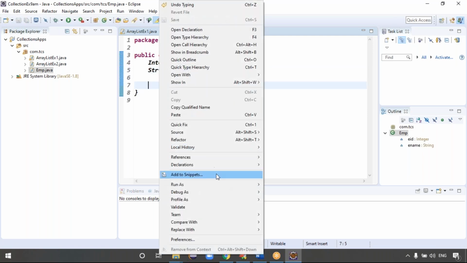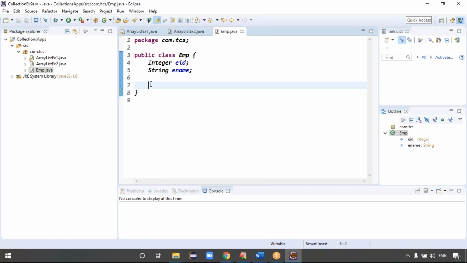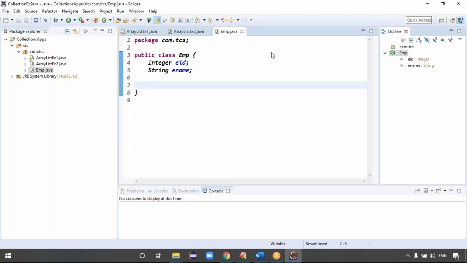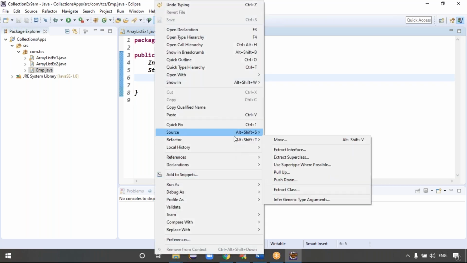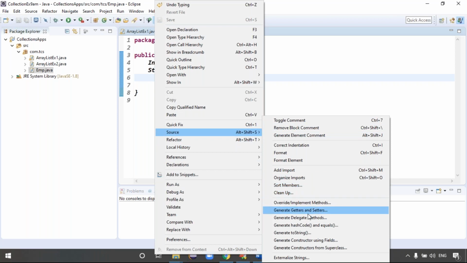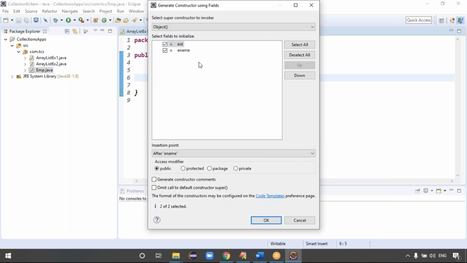Let's take this constructor here. You don't need to write the constructor in Eclipse IDE, guys. Instead of writing the constructor, please generate it. Sir, how to generate the constructor? Simply right click, Source is there, right? Source, Generate Constructor using Fields. That option is there, you can see. Click on that, guys.